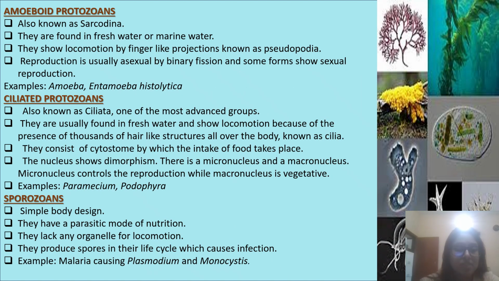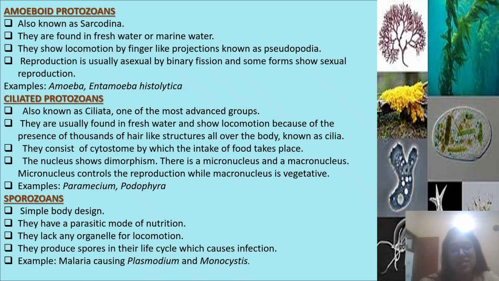The next type is amoeboid protozoan, also known as Sarcodina. They are found in fresh water or marine water. They show locomotion by finger-like projections known as pseudopodia. Reproduction is usually asexual by binary fission, and some forms show sexual reproduction. Example, Amoeba and Entamoeba histolytica.